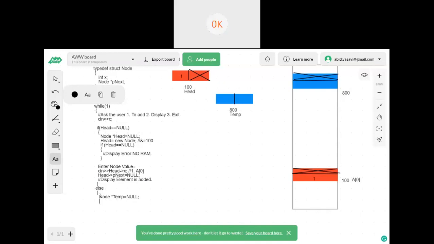Sir, in the first if, we check head is equal to null. We will do all the code inside it, but we created the variable head inside the if, sir. Yes, correct, we have created the head inside the if only. Therefore, you will not come into else because this part will be completed during the time of head creation.